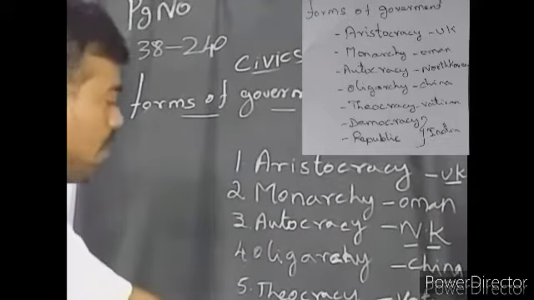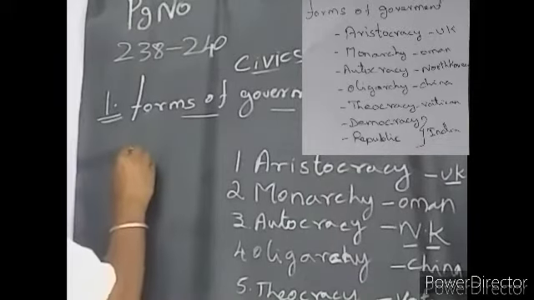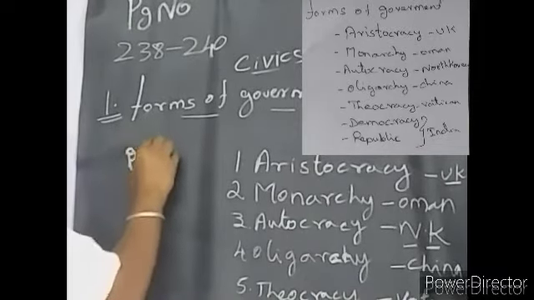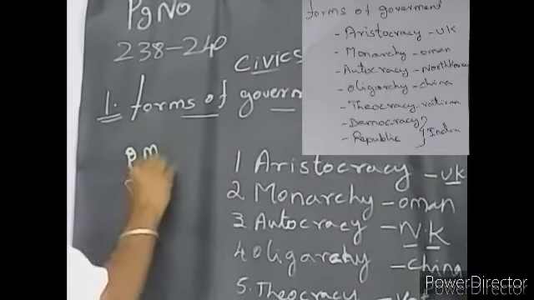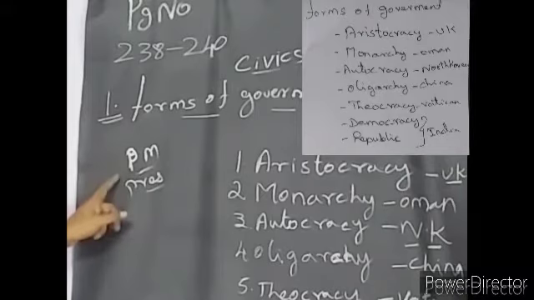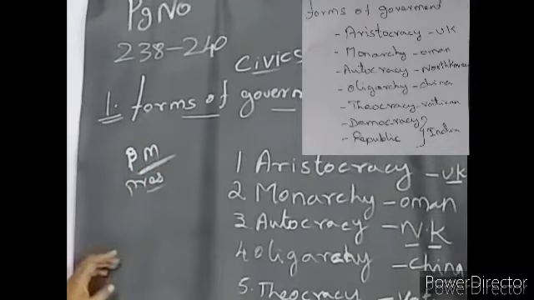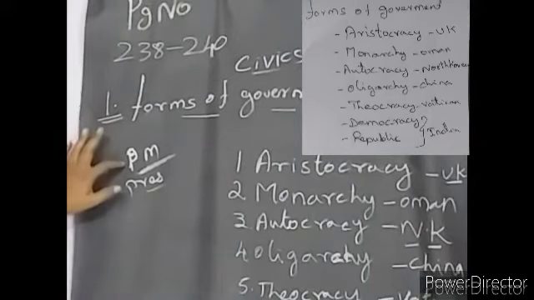Who will have more power? Finally, it means the person, the people elected, the representatives. That person only has the power. For example, we have the prime minister and the president. Of these two, who has more power? Administrative power means the prime minister only. More responsibilities are with the prime minister only, he has more power.